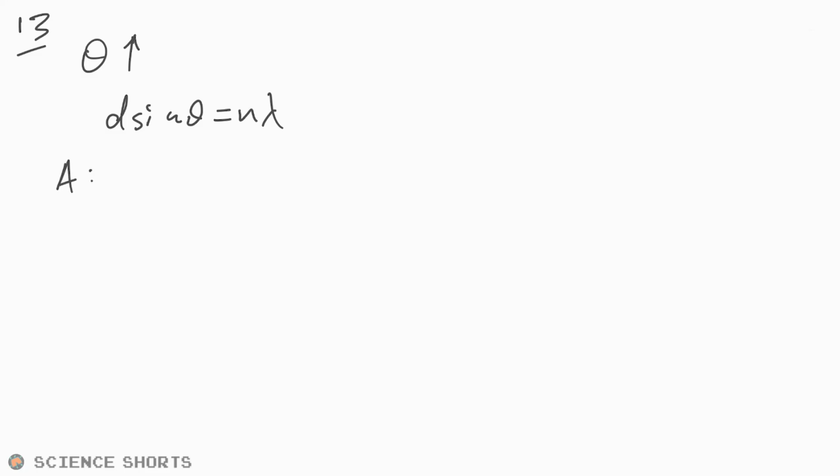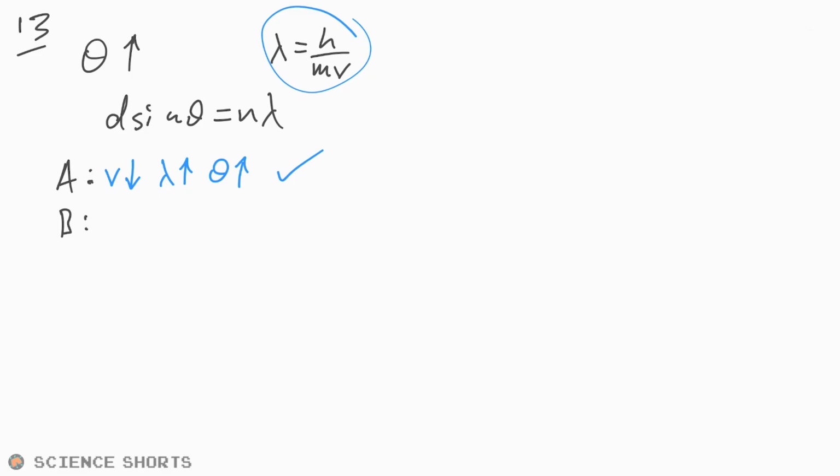So A, decreasing the kinetic energy of the electrons. Okay, so we need to employ de Broglie's equation as well. So lambda is equal to h over mv. If kinetic energy goes down, then that means speed goes down as well. If speed goes down, looking at this, that means that wavelength goes up. So if wavelength goes up, then therefore our angle should go up as well. So A looks actually pretty correct to me. Let's just look at the other real quick.